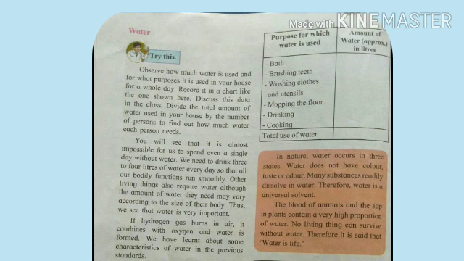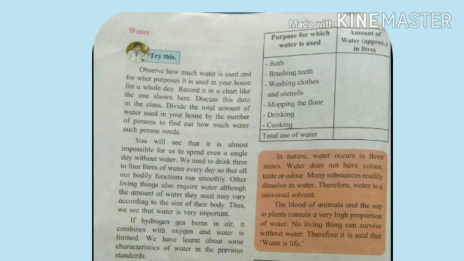Now let's learn how water is formed. If hydrogen gas burns in air, it combines with oxygen and water is formed, and we get water in the form of rain. Now you all have learned about some characteristics of water in the previous standards. Do you all remember it? Just recall it. Let's learn a few more characteristics of water.